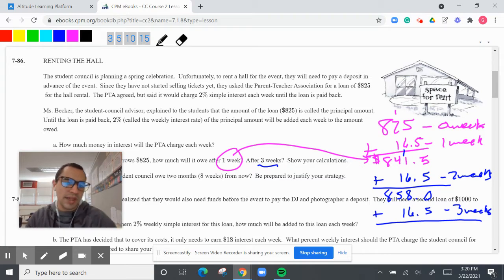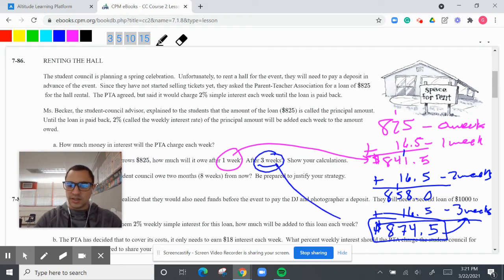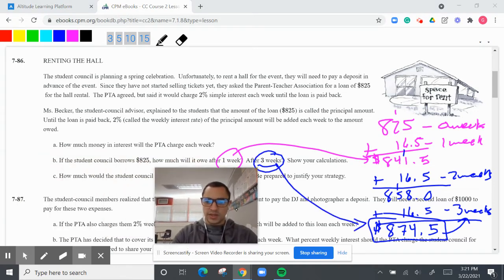And this is just one way to do it. There's other ways you can do it, obviously. So that's 5, and then we have 8. That's going to be 4, 1, 5, 6, 74. $874 for 3 weeks. And I'm just adding 16.5, 16.5, 16.5 every single week, which makes it really easy. That's why it's called simple interest, because it's very simple. So that's where you're going to do your calculations here. That's going to be week 3.